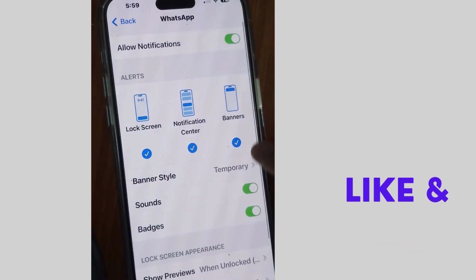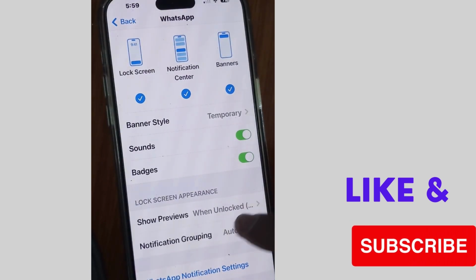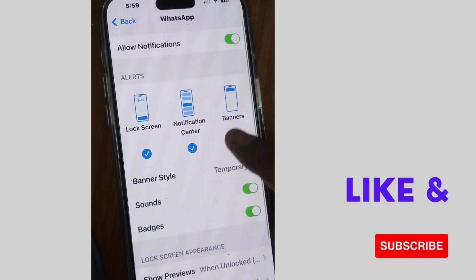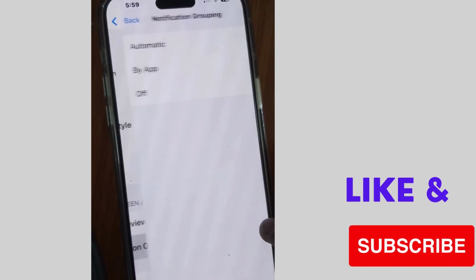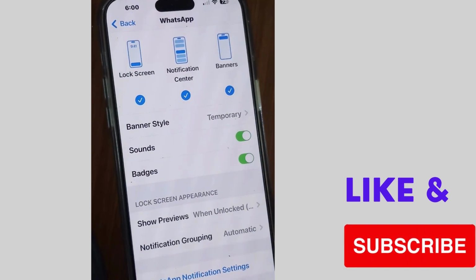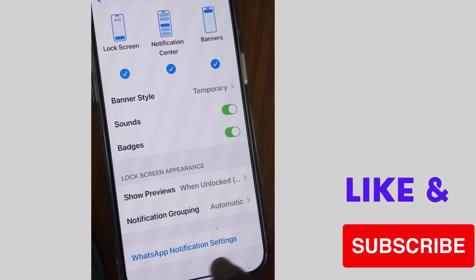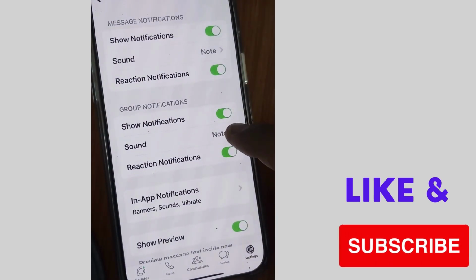We will select WhatsApp, and at the bottom you will find WhatsApp Notification Settings. So tap on WhatsApp Notification Settings from the bottom of the iPhone page, and here tap on Sounds,